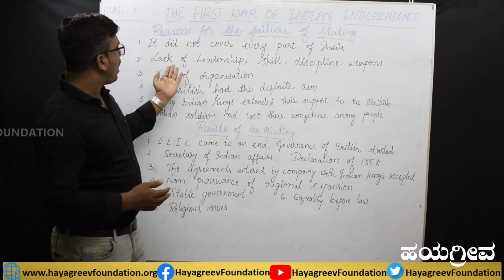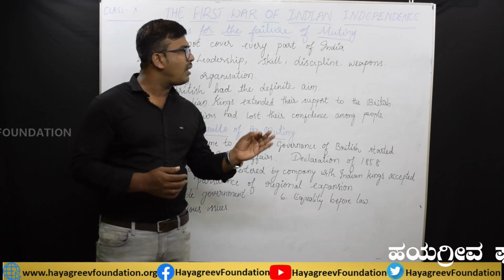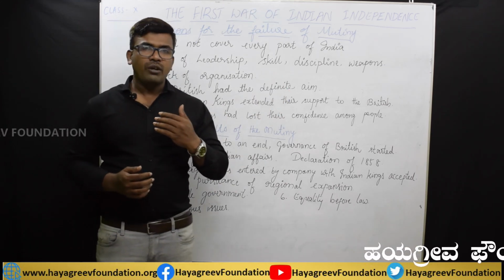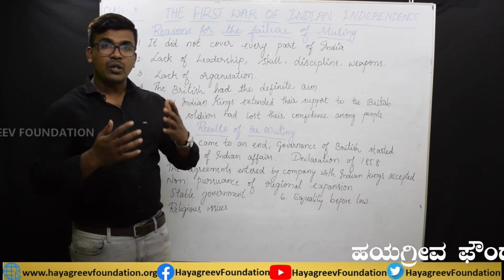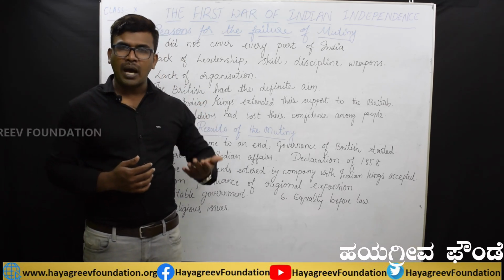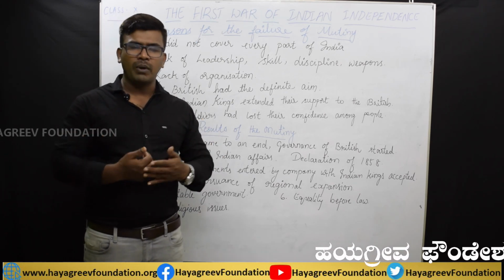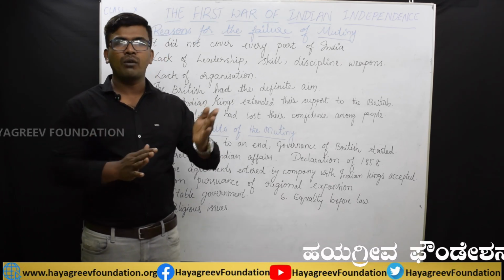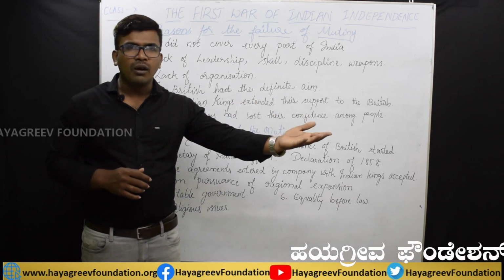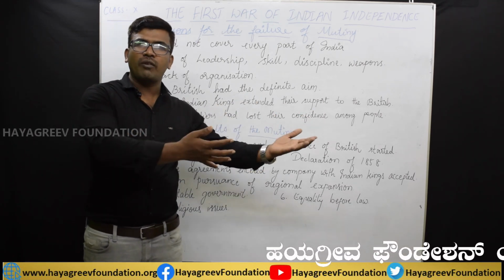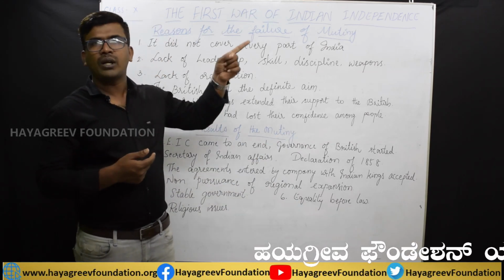And then lack of leadership, skill, discipline and weapons. Students, I told very clearly that the soldiers who came out from Barrackpore, Meerut and the different army bases revolted against the white officers, took whatever weapons they got, and reached Delhi.